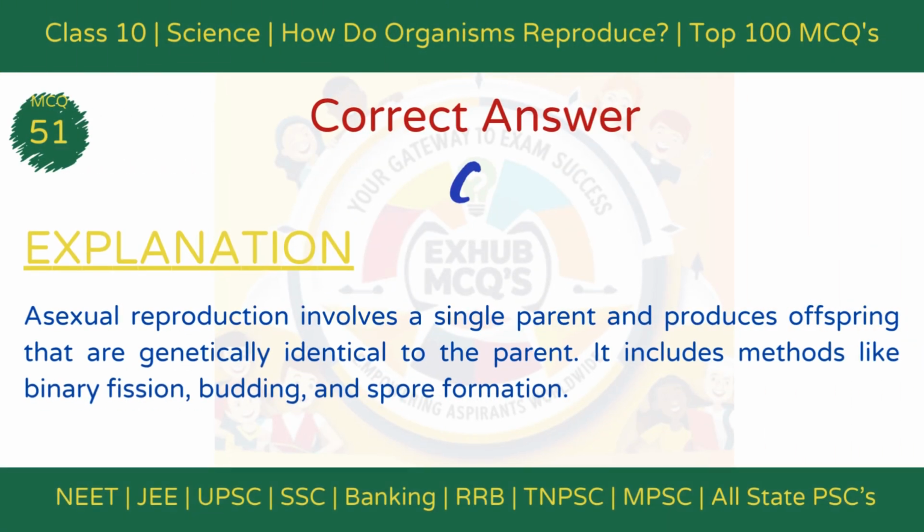The correct answer is option C. Produces genetically identical offspring. Explanation. Asexual reproduction involves a single parent and produces offspring that are genetically identical to the parent. This includes methods like binary fission, budding, and spore formation.